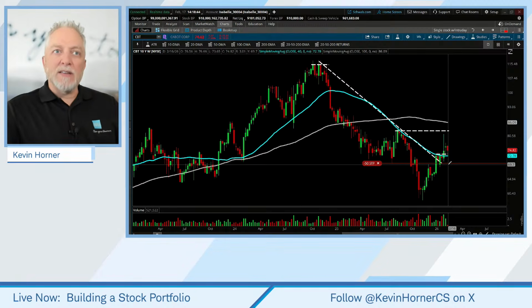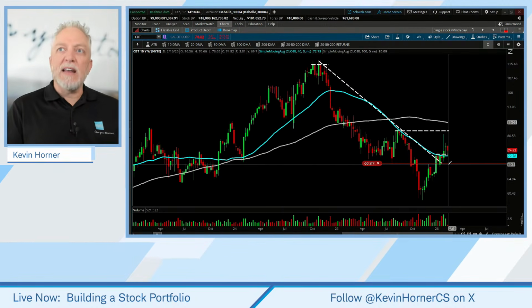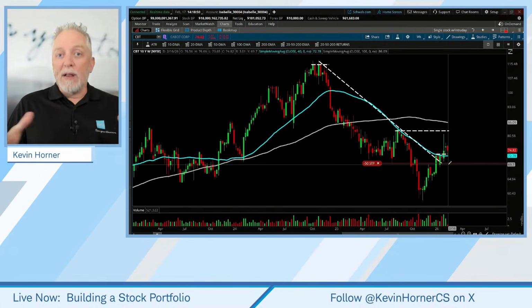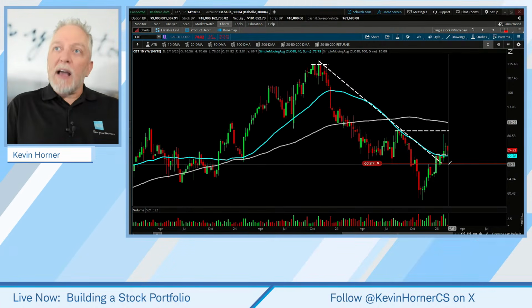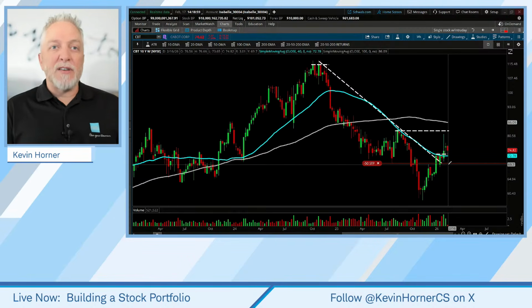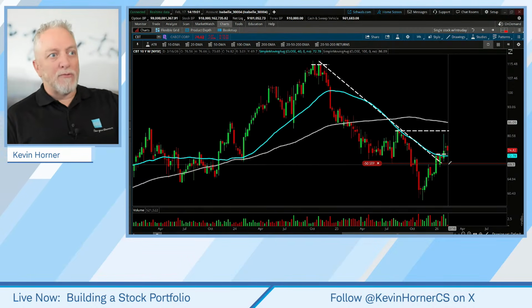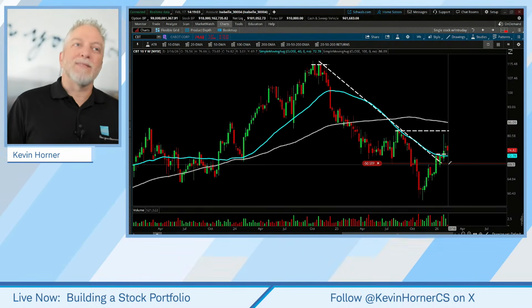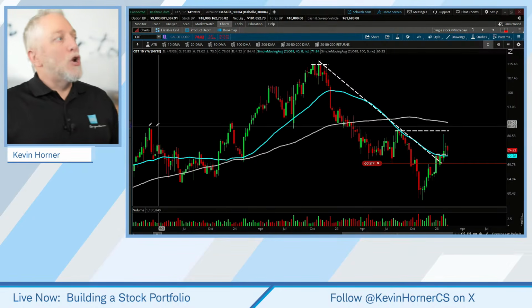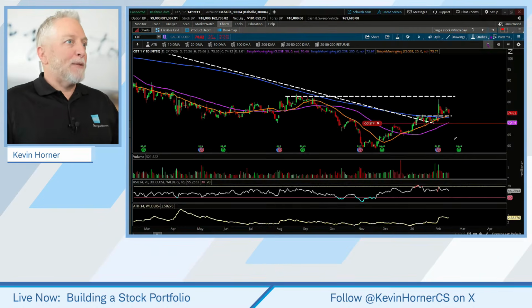And if this is turning the corner, we need to give it a little more opportunity, right? And that's why we're going to maintain it. Rather than elevating the stop, which we can do, we want to stick with it for as long as possible. Because if this is turning the corner from a downtrend to an uptrend, well, then we may have been in at a good level. So let's try and stick with it as long as possible. Hence, no change today to Cabot.